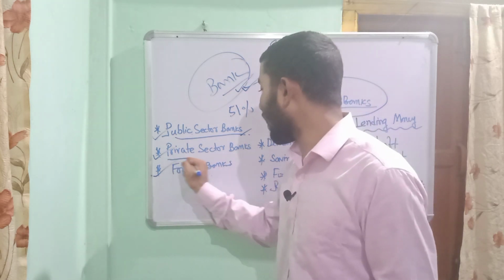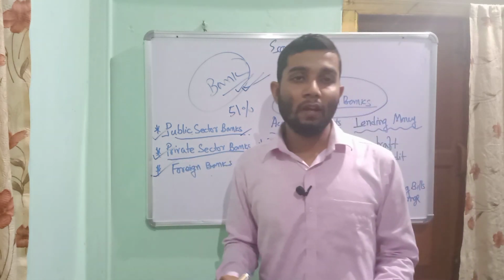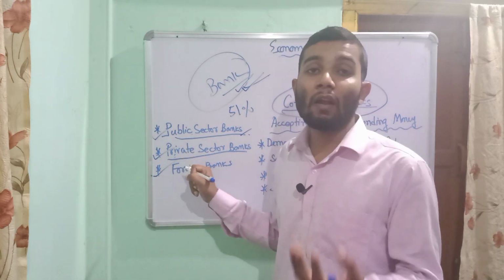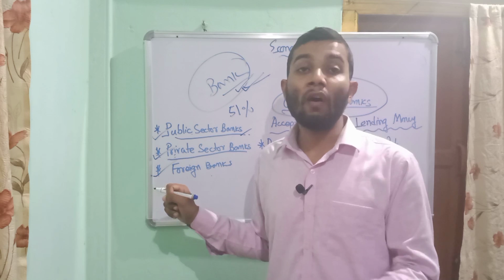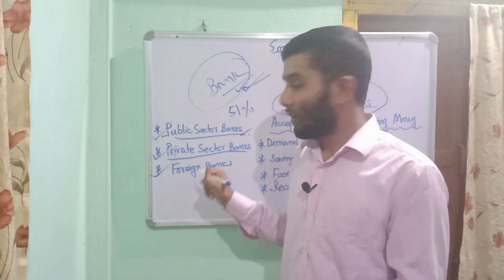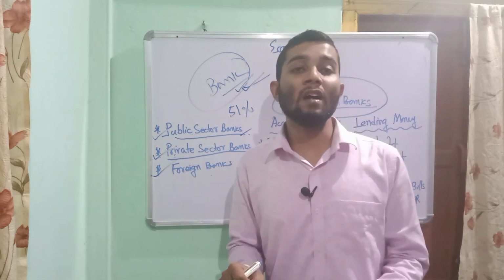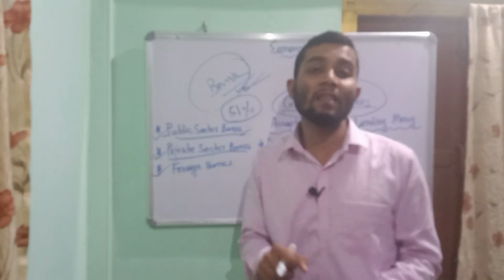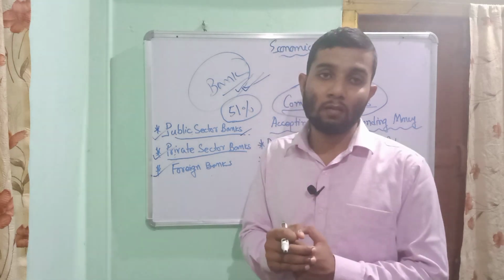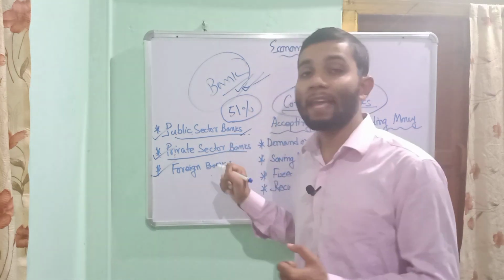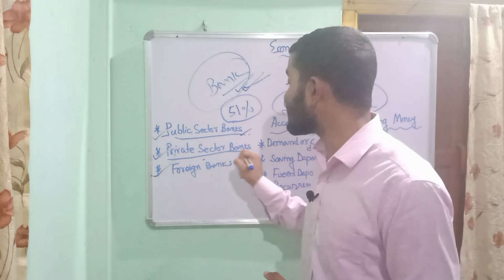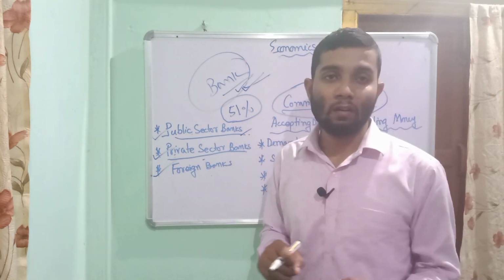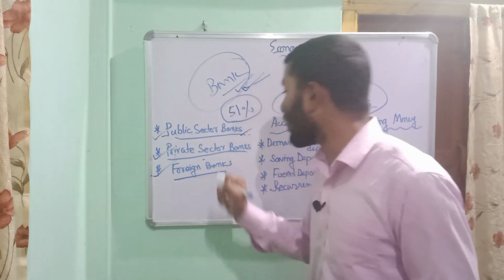Now we will understand what are private sector banks. Dear student, these are the banks where maximum shares are owned by private individuals or entities. These are the banks where maximum shares, I mean 51% or more than 51% of the shares, are owned by private owners. For example, Axis Bank, HDFC Bank are private sector banks and their main motto is to earn profit.